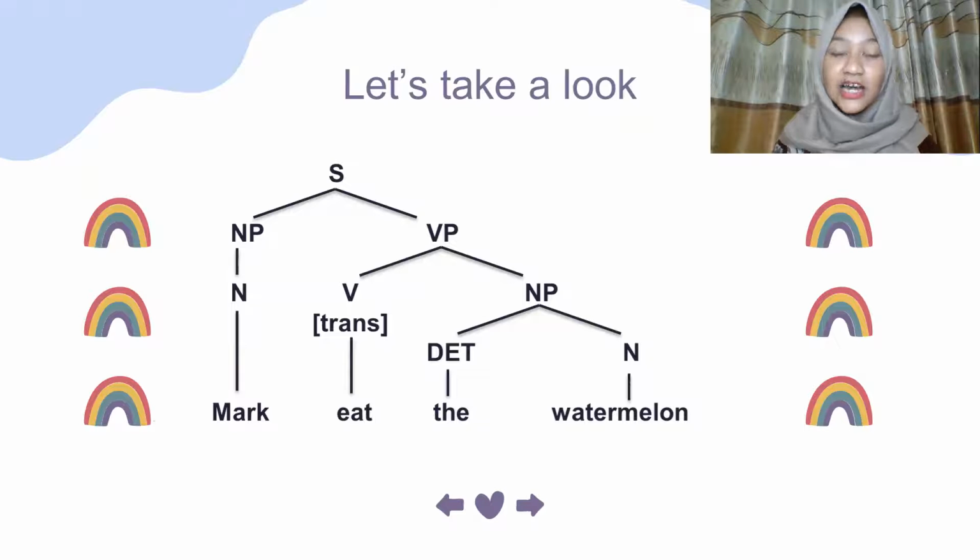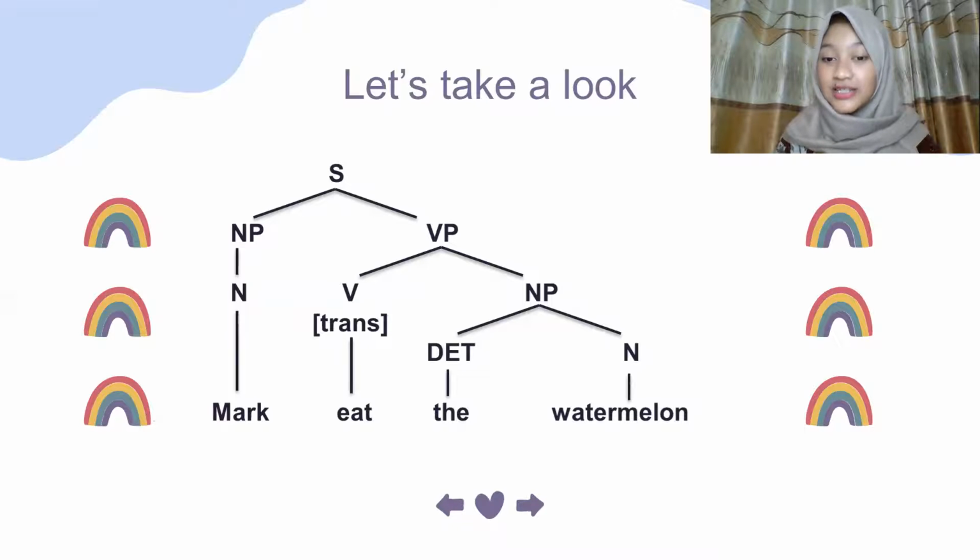As we can see, under the noun phrase there is a noun, and the word is Mark. In the verb phrase there are 2 components: the verb and then a noun phrase. The verb is a transitive verb. It is eat. Eat is the transitive verb.